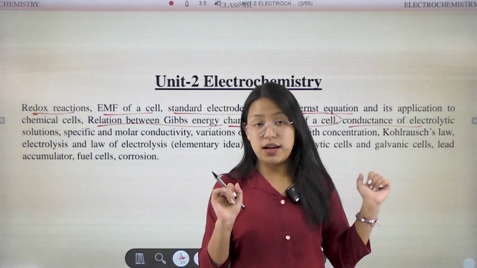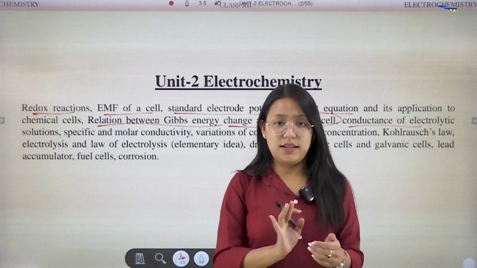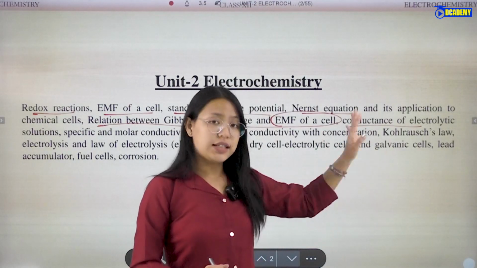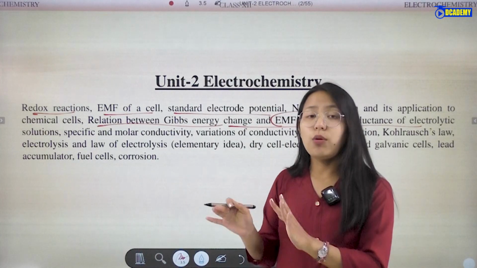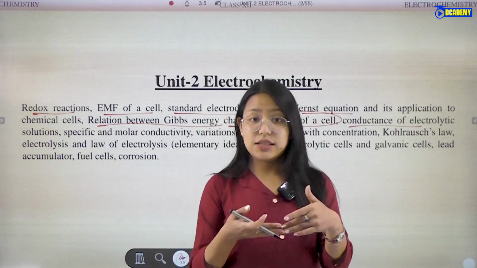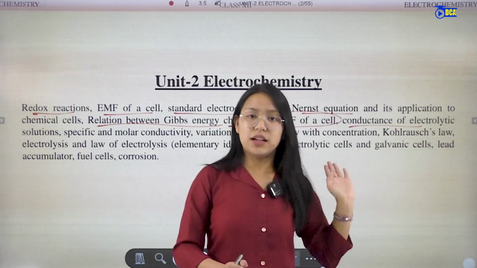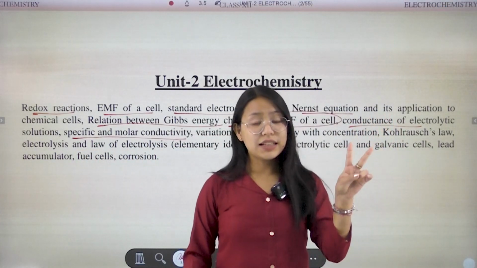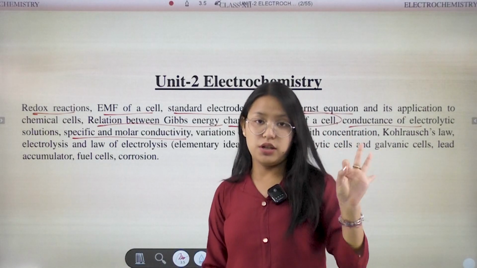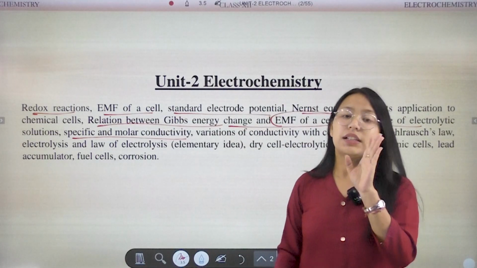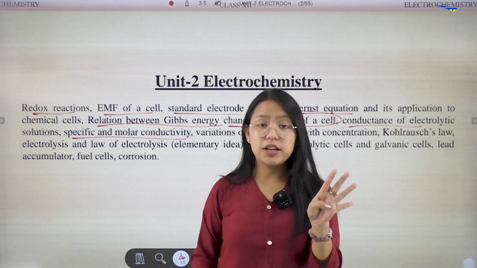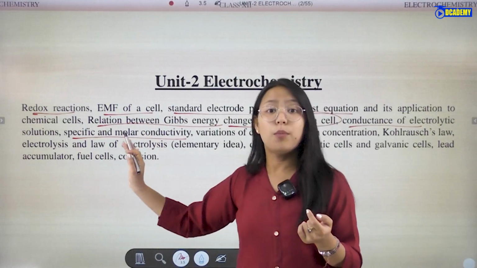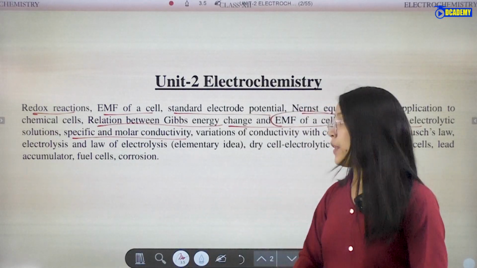According to Ohm's law, V equal to IR, we apply the law to find conductance, from resistance and resistivity. Later comes conductivity, which is of two types: specific conductivity and molar conductivity.